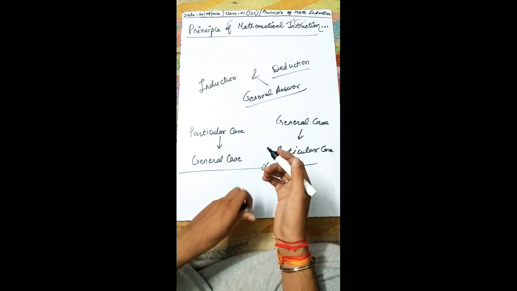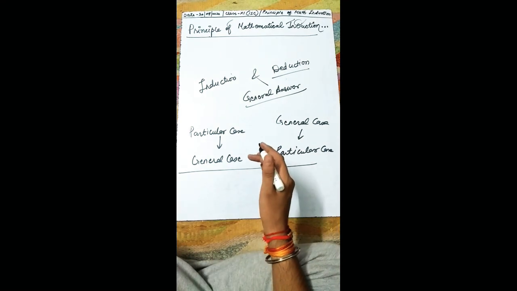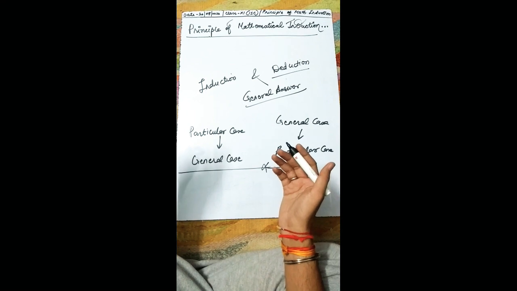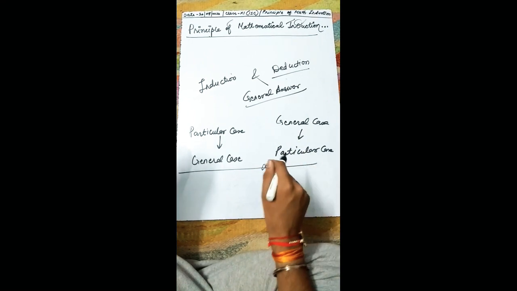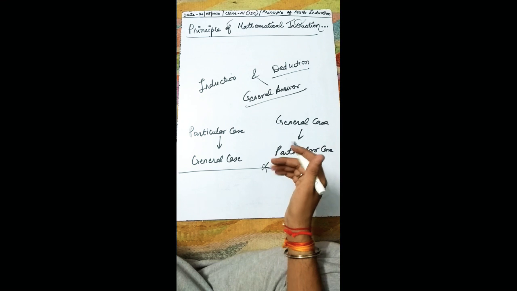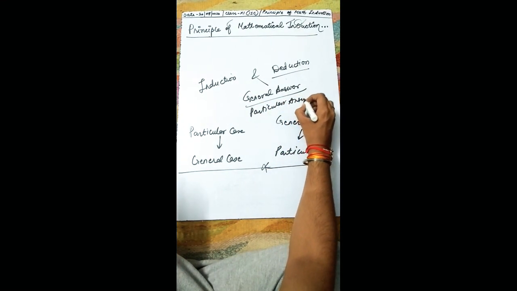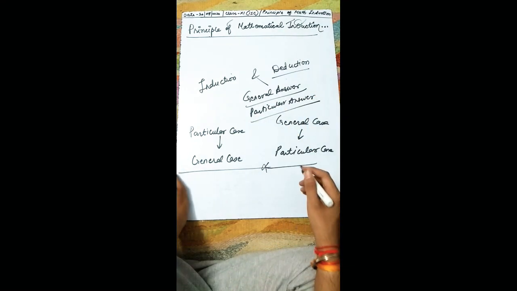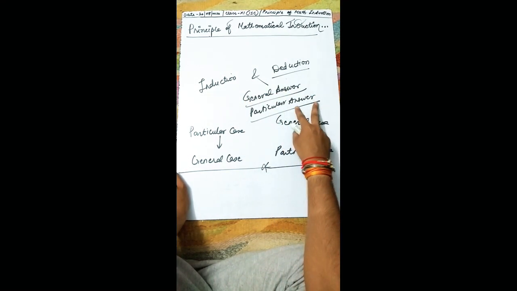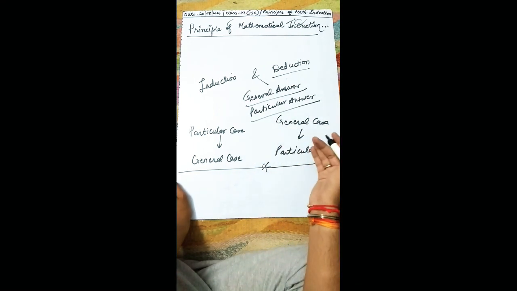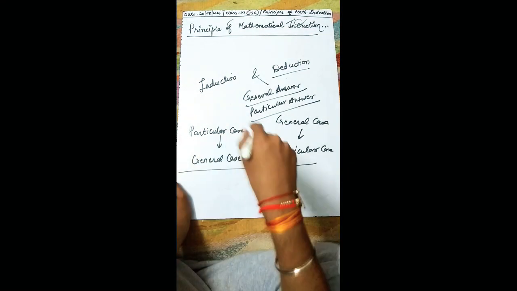Now that person wanted to be somewhat particular with the address. That means he wanted to know the exact address. So he asked where it is in Nagda, and you answered it is in Housing Board. So that is your particular answer. General answer means generally you said that it is in Nagda, and particularly you said that it is in Housing Board. This is the difference between general and particular.